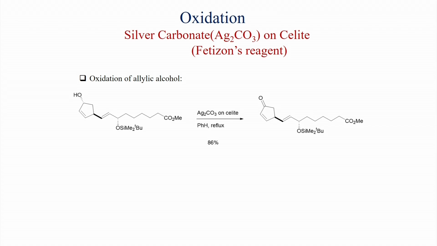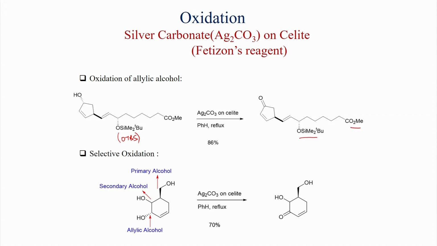Here a TBS group is there and an ester group is present, and selectively with silver carbonate on celite in benzene reflux conditions, the allylic alcohol is getting oxidized and these groups are untouched, the TBS group as well as the ester group.